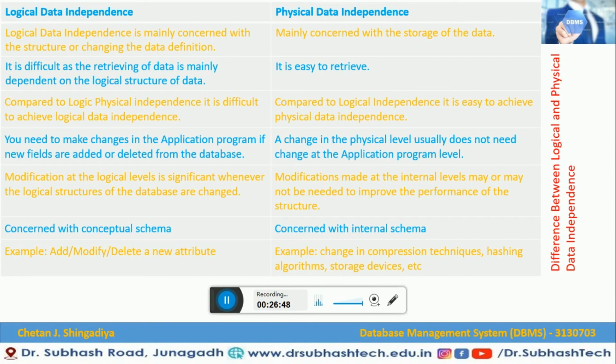For example, when you add, modify or delete an attribute, it is mainly concerned with the conceptual schema, related to logical data independence. While in case of physical data independence, a change in compression techniques, hashing algorithms, storage devices, etc. will relate to physical data independence. So friends, this is the difference between logical data independence and physical data independence of data abstraction.